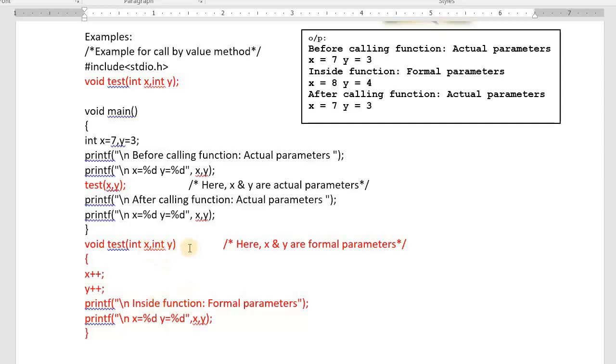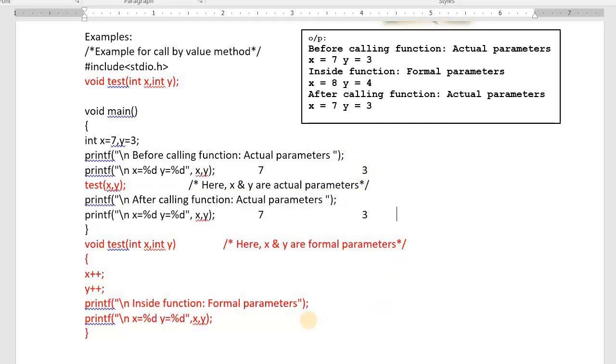This y is updated as 4. Inside the function, x is 8, y is 4. These are formal parameters. Execution comes back to the main function. Once you come back, the values are as they were. X is 7, y is 3. Before calling the function, x is 7, y is 3. After calling the function also, x is 7, y is 3.